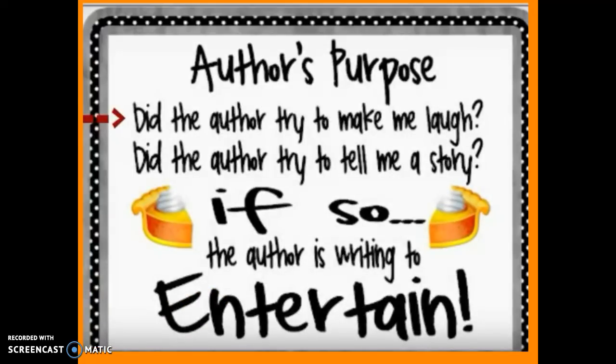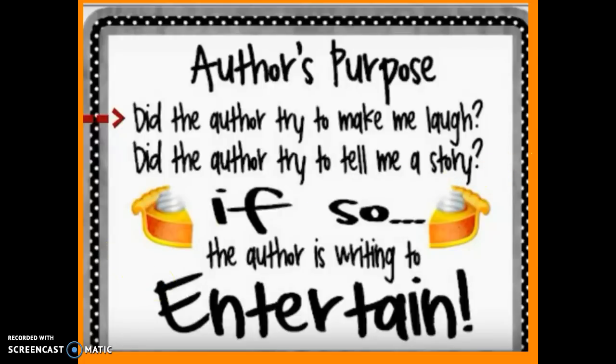Did the author try to make me laugh? Did the author try to tell me a story? Now, this make me laugh part can be a little deceiving, so think more along the lines of, is he telling me a story with those story elements like characters, a setting, a plot, with a problem, a solution? If the story has those items, then the author is trying to entertain us.